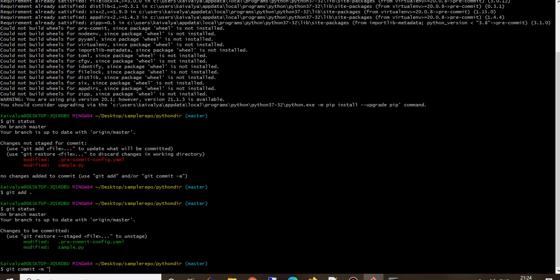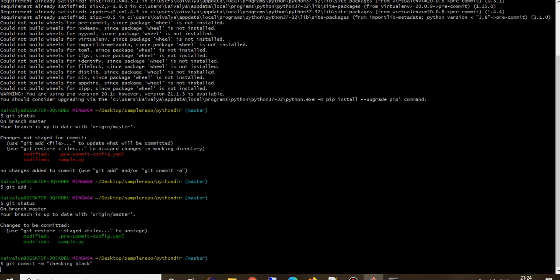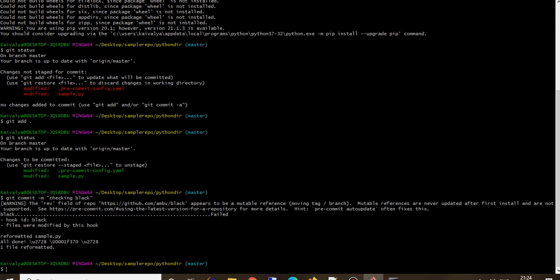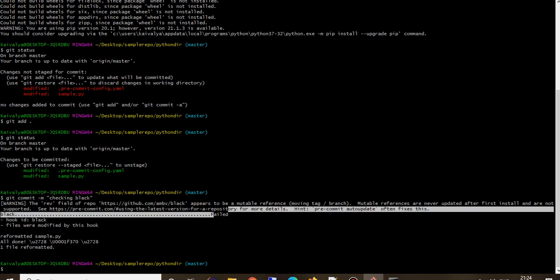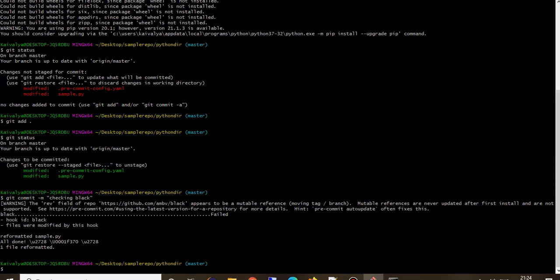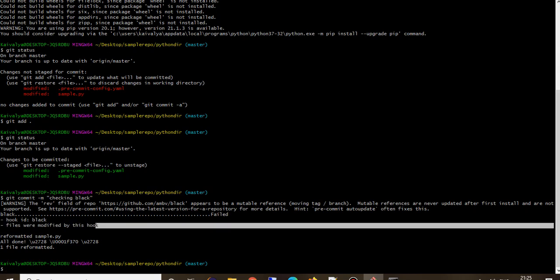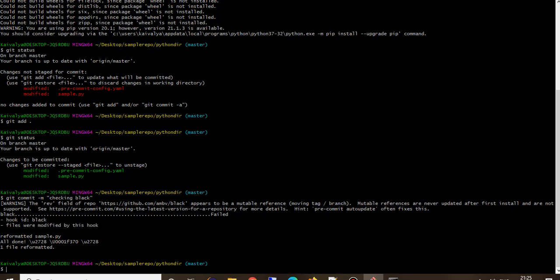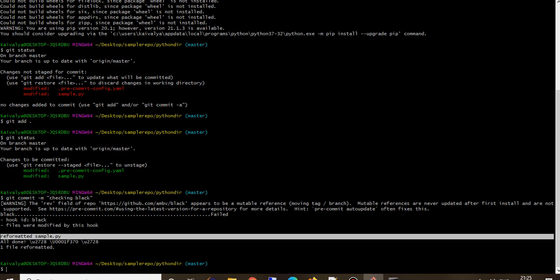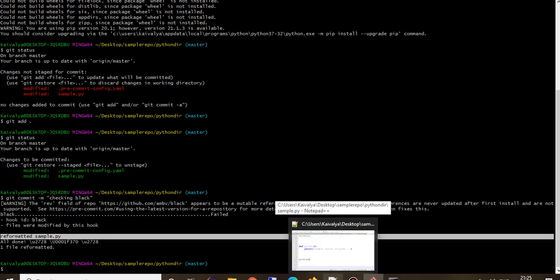So checking black, we will try to commit. For the first time maybe it takes time, but it's multiple times, so it failed, right? So you can say black ran successfully and it says that there are some issues, so it failed, right? After that, files were modified by this hook. Because it failed, that means there are some issues, and black automatically reformatted your sample.py file, right? So let's see now whether it has changed.